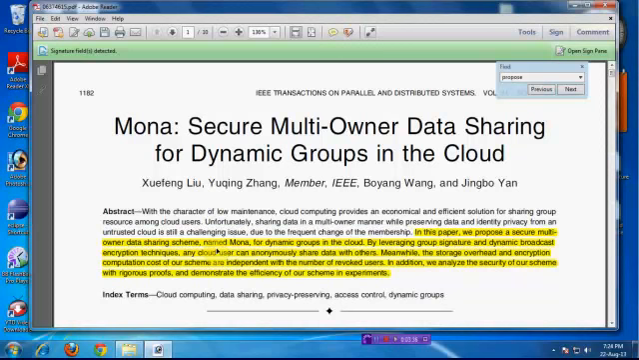Dynamic groups means you can create dynamic groups, a number of groups easily created on the internet. Access control means permission to access our apps. Those are the index terms.